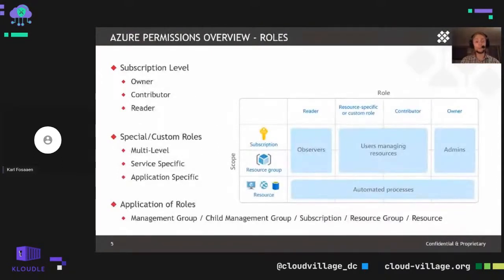So going one step down here from the tenant down to the individual subscriptions. Subscriptions can be housed within management groups. Management groups can have child management groups. There's subscriptions underneath that. Within the subscription itself, there's resource groups and resources, and the application of the roles that we're going to talk about here can be applied at any of those levels that we see down here on the bottom.